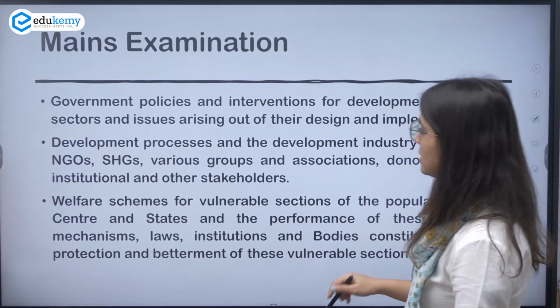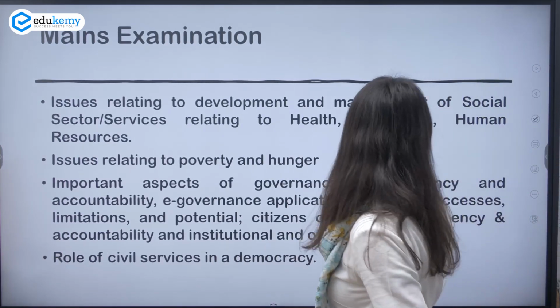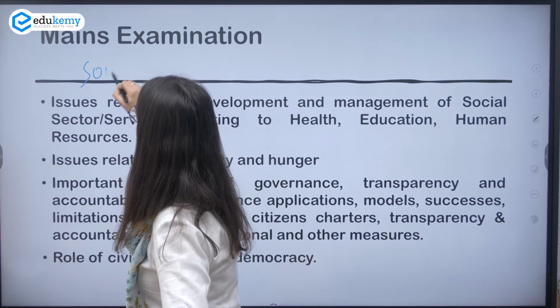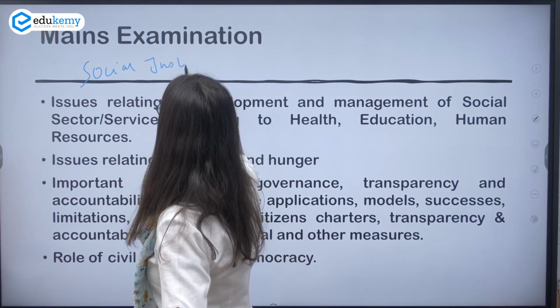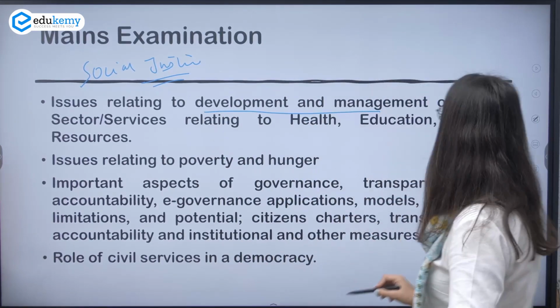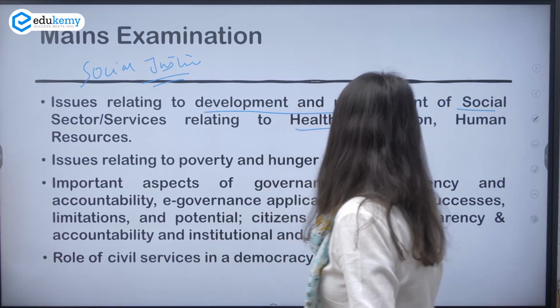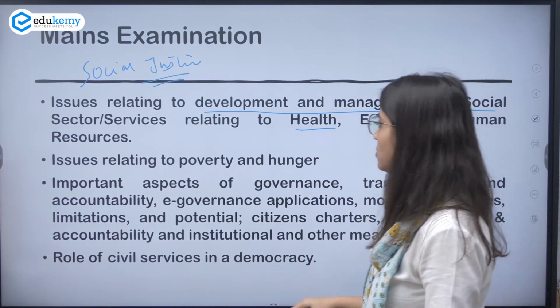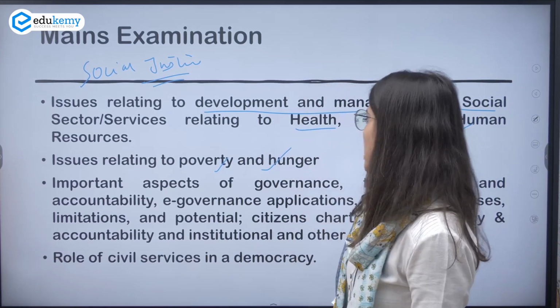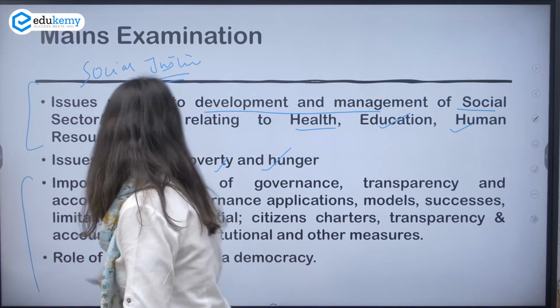Okay, so this is all about polity, and now I'm going to discuss social justice. What you have to prepare under this topic: you need to cover issues related to development and management of social sector services, like those relating to health, education, human resources, poverty and hunger. So this is your social justice, and this is your governance part.